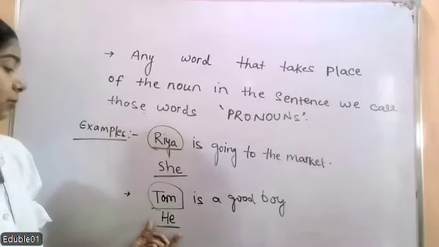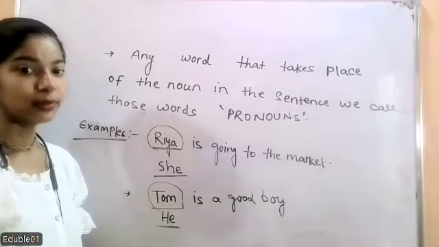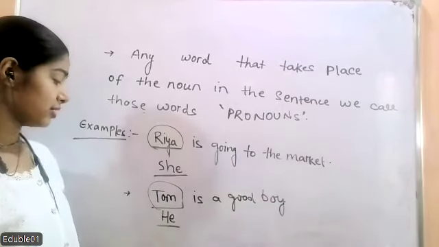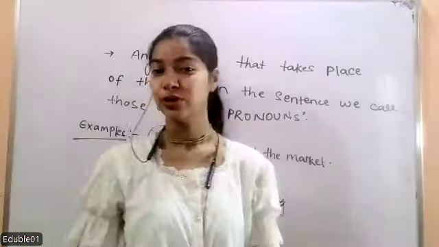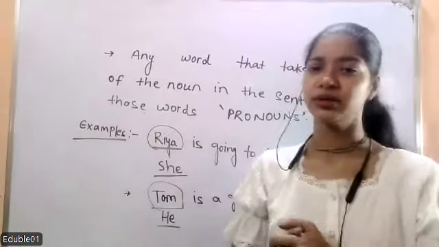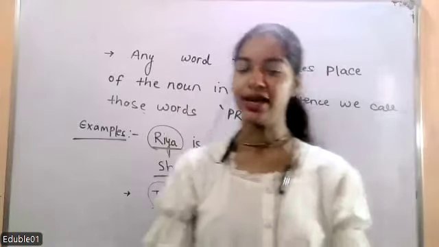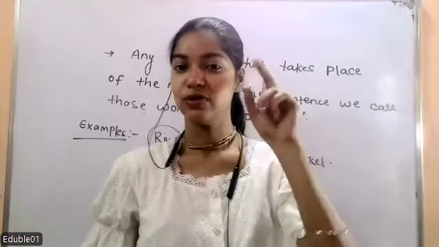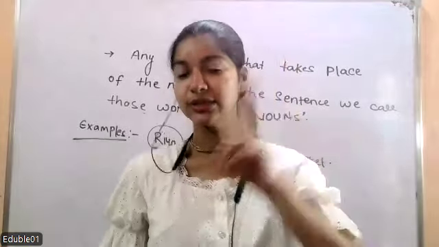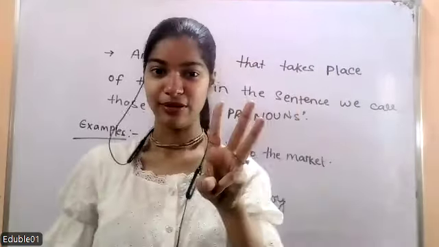So the pronoun he replaces the noun Tom, and the new modified sentence will be he is a good boy. Any words which take the place of the nouns in the sentence, we call pronouns. We use he for boys or men. We use she for women or girls. We use it for things and animals.